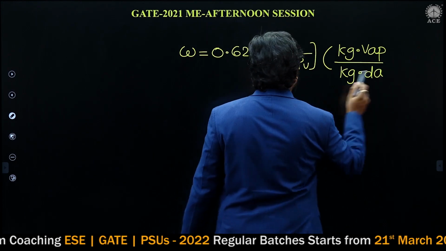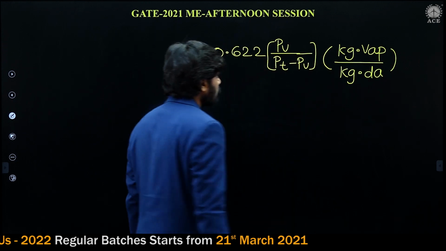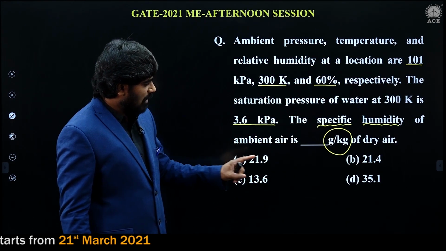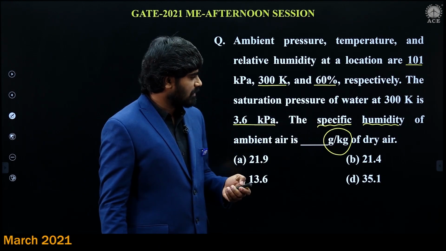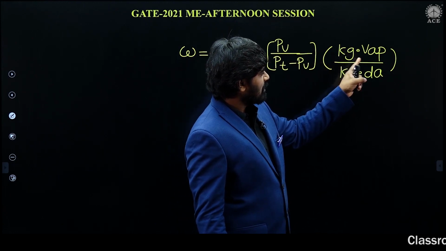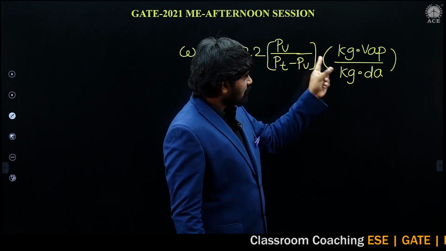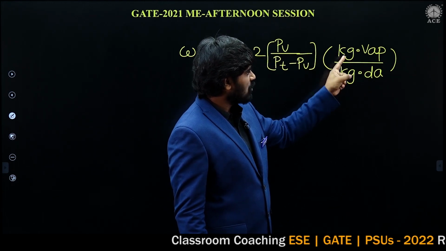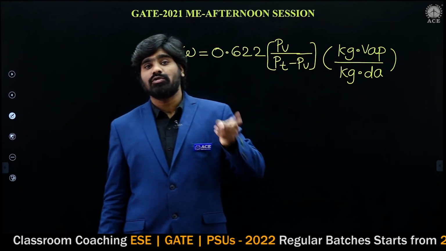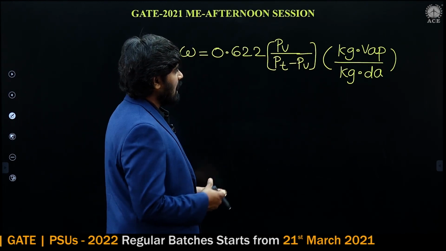We know this equation very well. But in the problem, specific humidity should be calculated in grams divided by kg of dry air. So actually it is kg vapor by kg dry air. He is asking grams vapor by kg dry air. The denominator is the same. The numerator should be in grams. So what to do? This is kilogram. How to convert kilograms into grams? We should multiply by 1000. Then you will get gram divided by kg dry air.